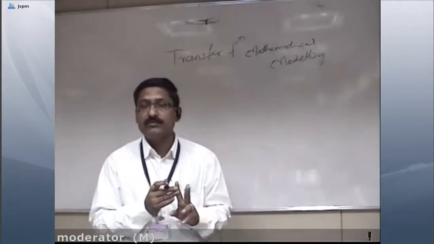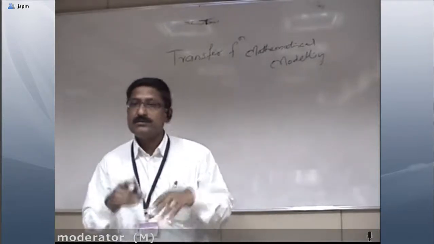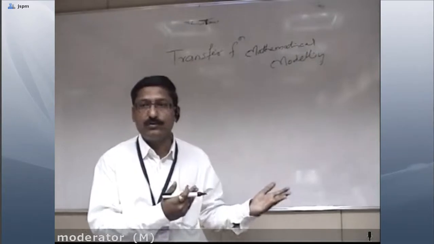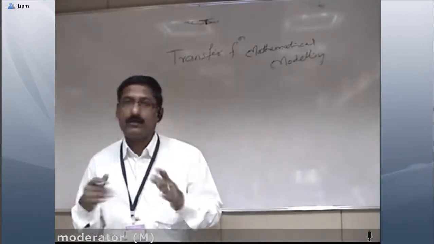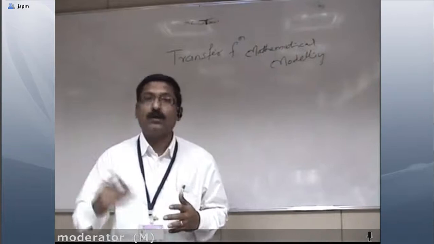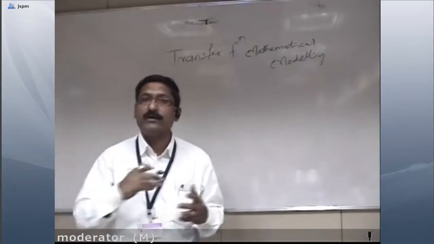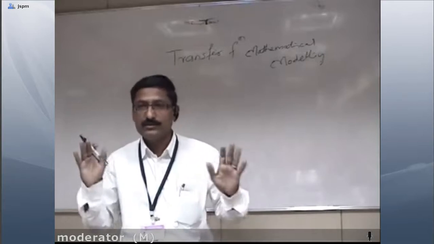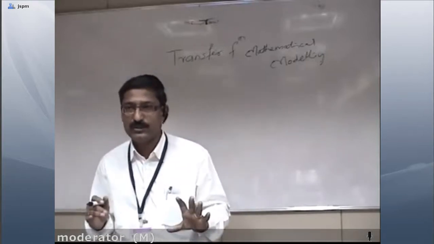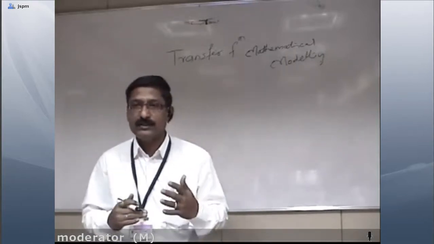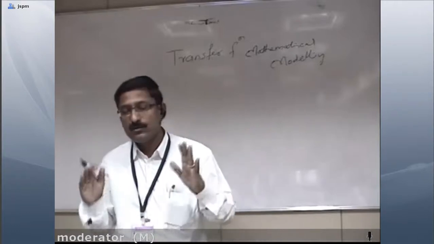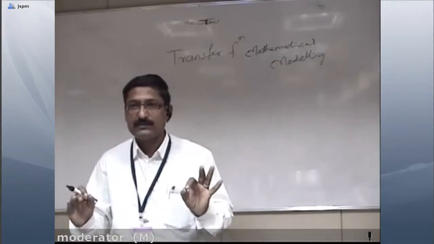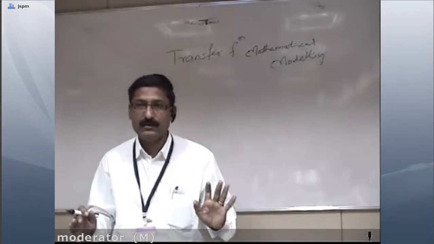This may be a theoretical kind of question in the university question paper, or some system is given to you and you must find its mathematical model, its transfer function, its force to voltage analogy, or its force to current analogy, and accordingly find its equation and the final solution. So there may be any kind of question, any combination. At least 8 marks minimum or 10 marks is final.